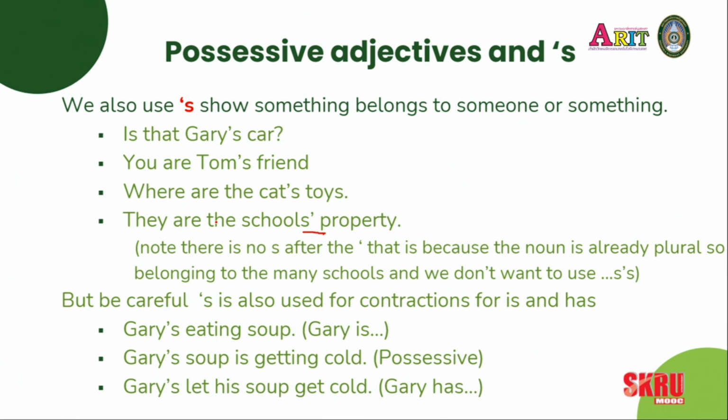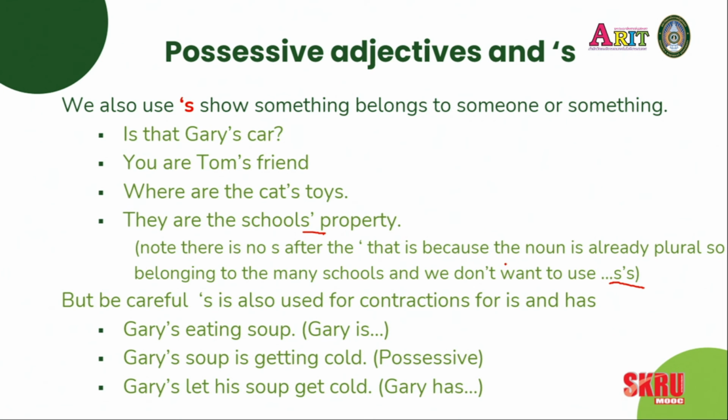So I'm using the word schools, more than one school. And just because we don't want to add too many S's, we don't want to say schools's. So we just show that it is possessive by putting the apostrophe after the S, okay? But it tells me that there's more than one school.